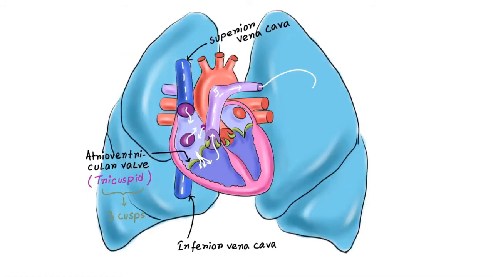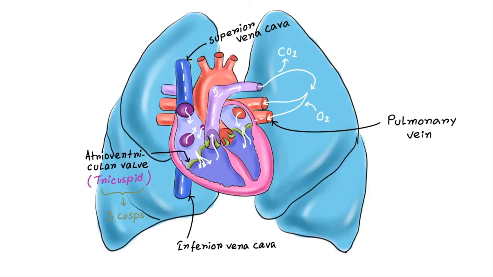Here I have drawn the lungs. So the pulmonary artery carries deoxygenated blood to the lungs, where the blood gets rid of the carbon dioxide and picks up oxygen. Now blood comes back to the heart through these vessels. These are the pulmonary veins. They carry oxygenated blood to the left atrium. Now this blood goes to the left ventricle through a valve. This valve is called the mitral valve. It permits blood flow only in the forward direction and prevents unwanted backflow.